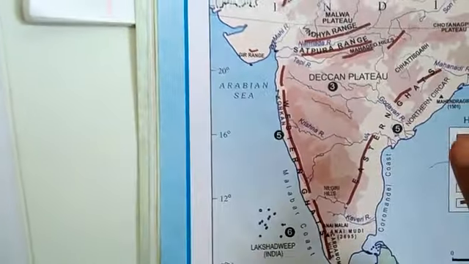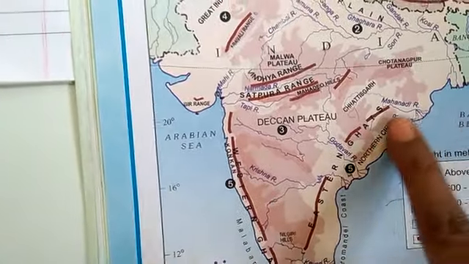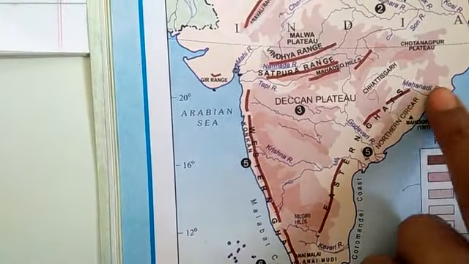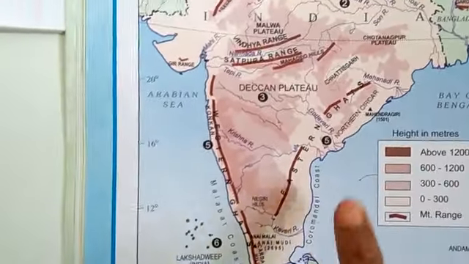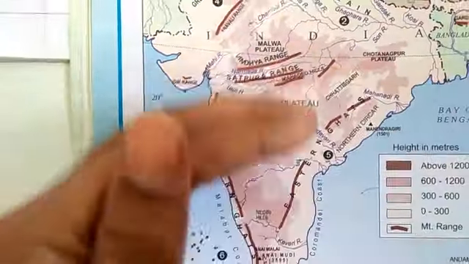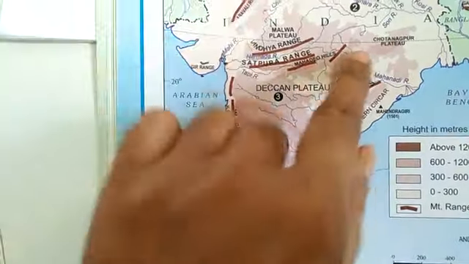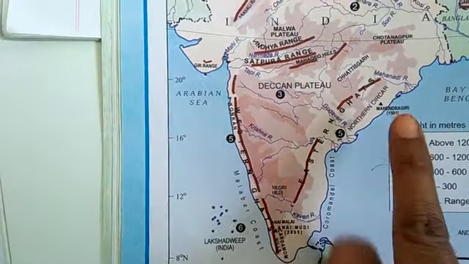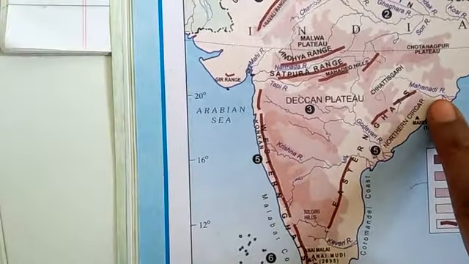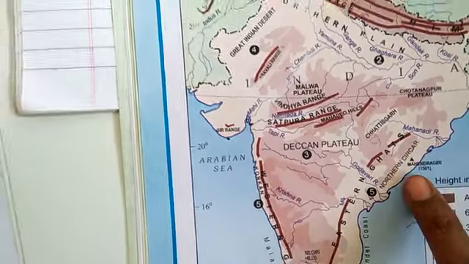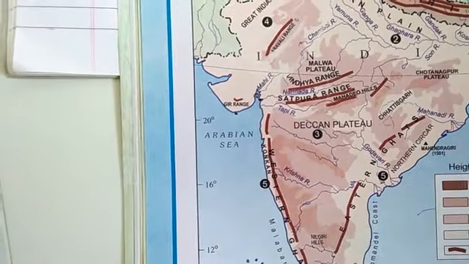Now we'll discuss the other side, which is the Eastern Coastal Plains. Where are they located? They are along the Bay of Bengal. Here also there are three sections: north, middle, and south. The first one, the north side, is referred to as the Northern Circars, and the middle one is the Coromandel coast.